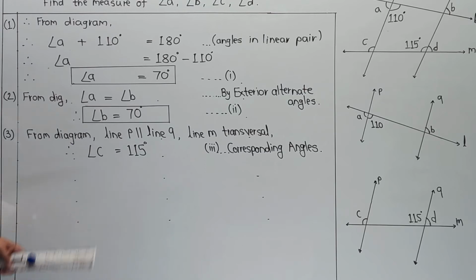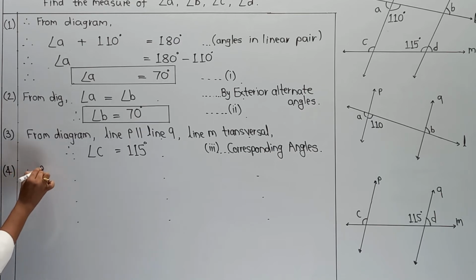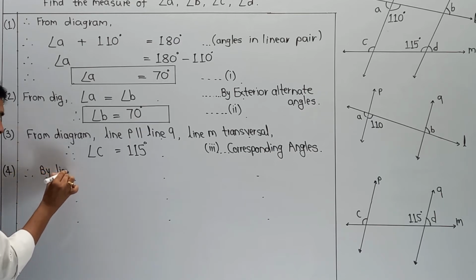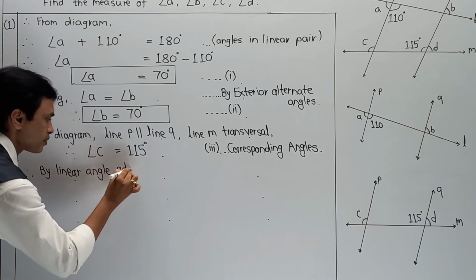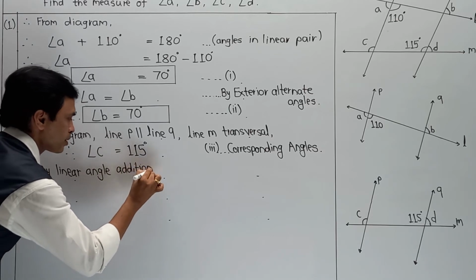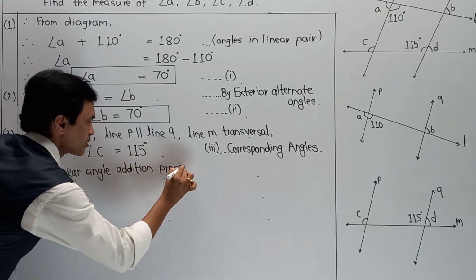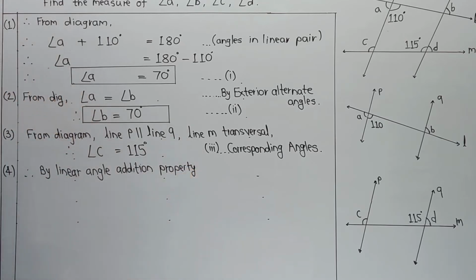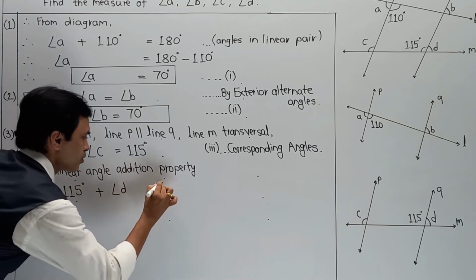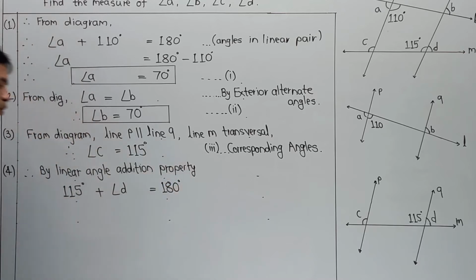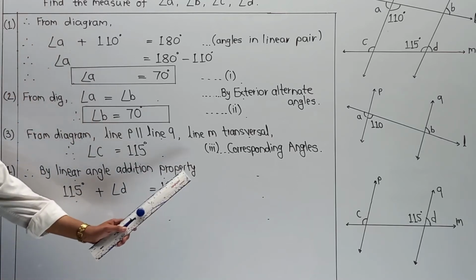And now our last target is to find the value of angle D. So the fourth part, by the property of linear pair, by linear angle addition property, 115 plus angle D is equal to 180 degrees. No need to give a special reason because I have already written it upstairs.